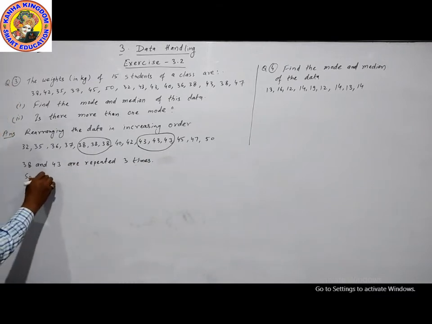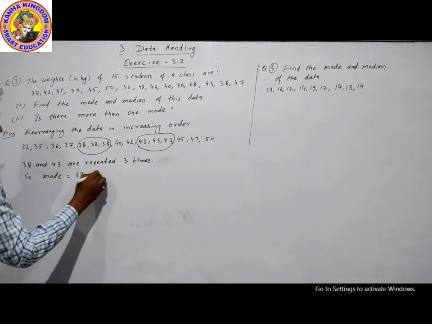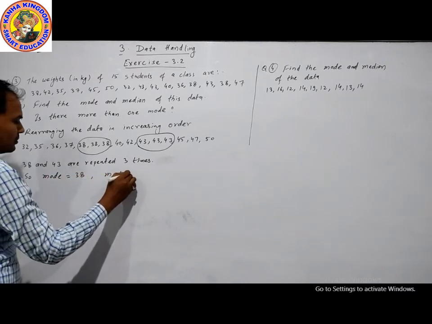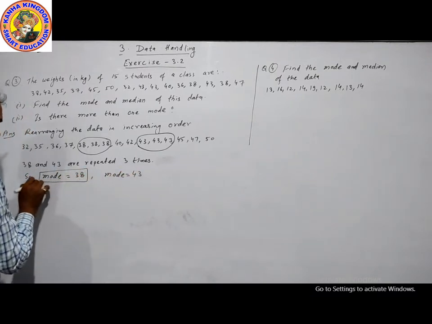So mode is equal to 38, mode is equal to 43. There are 2 modes.